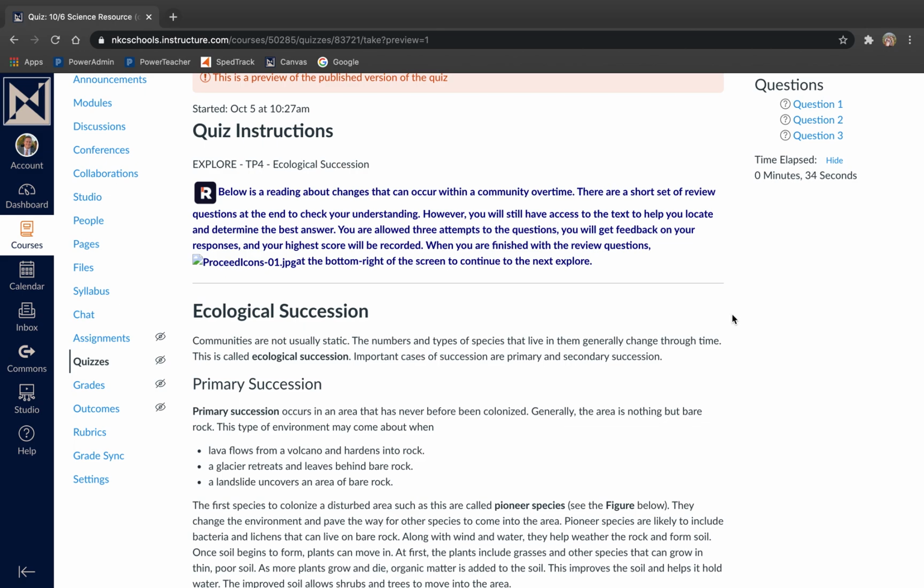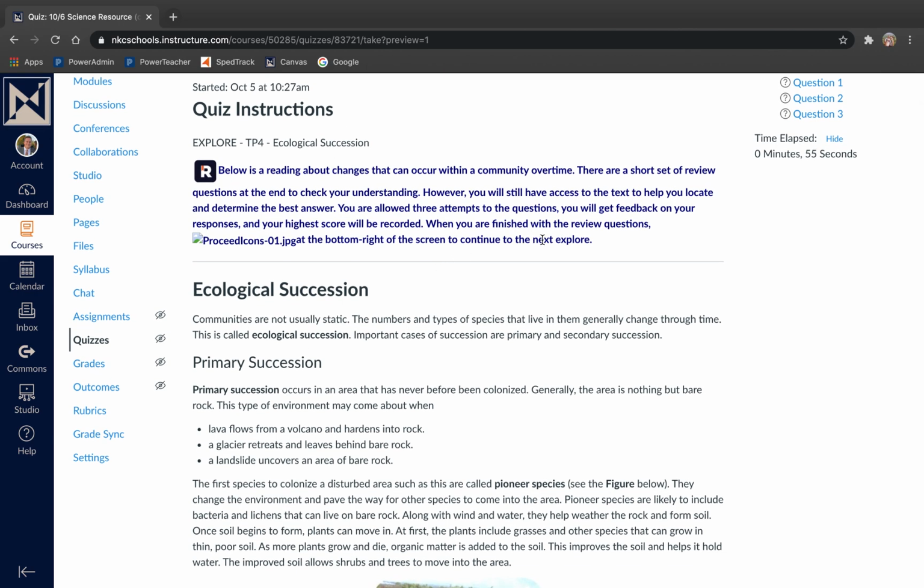Below is a reading about changes that can occur within a community over time. There is a short set of review questions at the end to check your understanding. However, you will still have access to the text to help you locate and determine the best answer. You are allowed 3 attempts at the questions. You will get feedback on your responses and your highest score will be recorded.